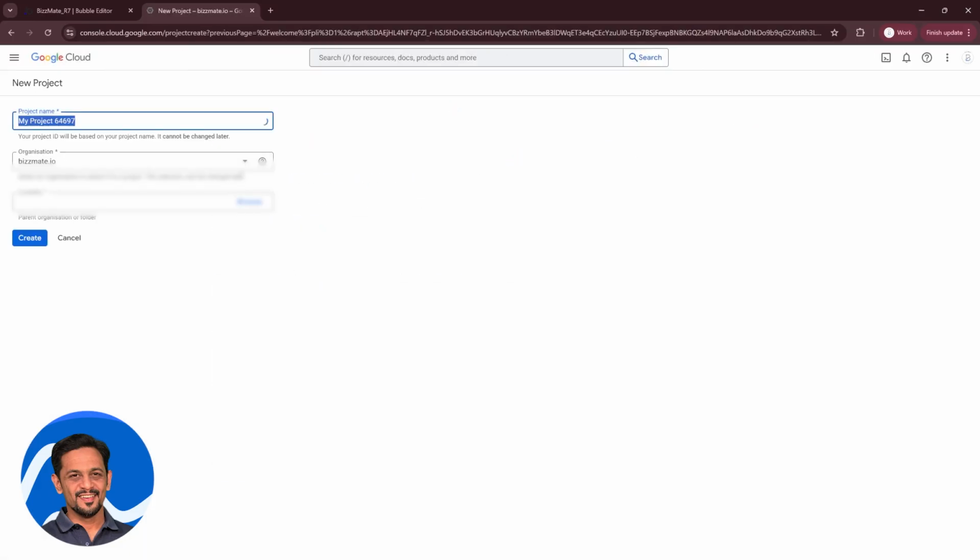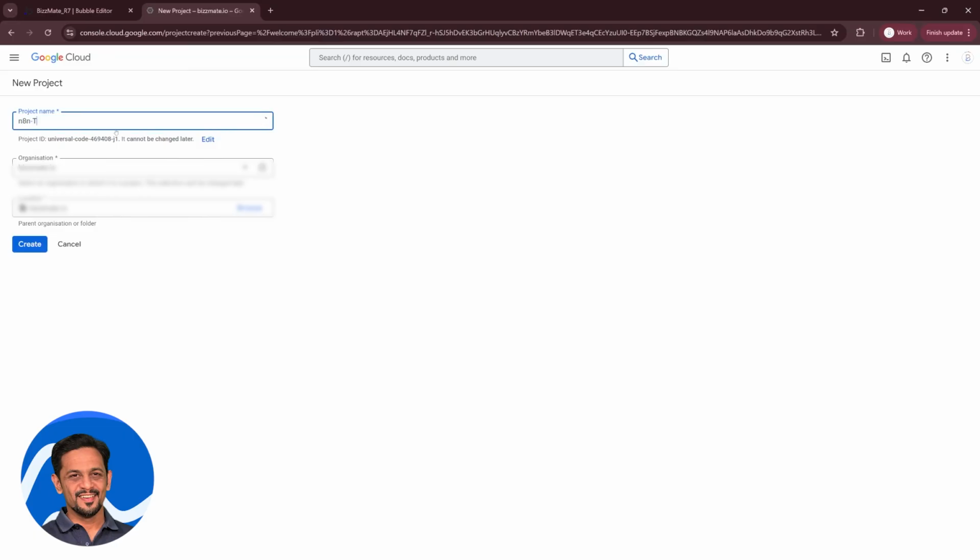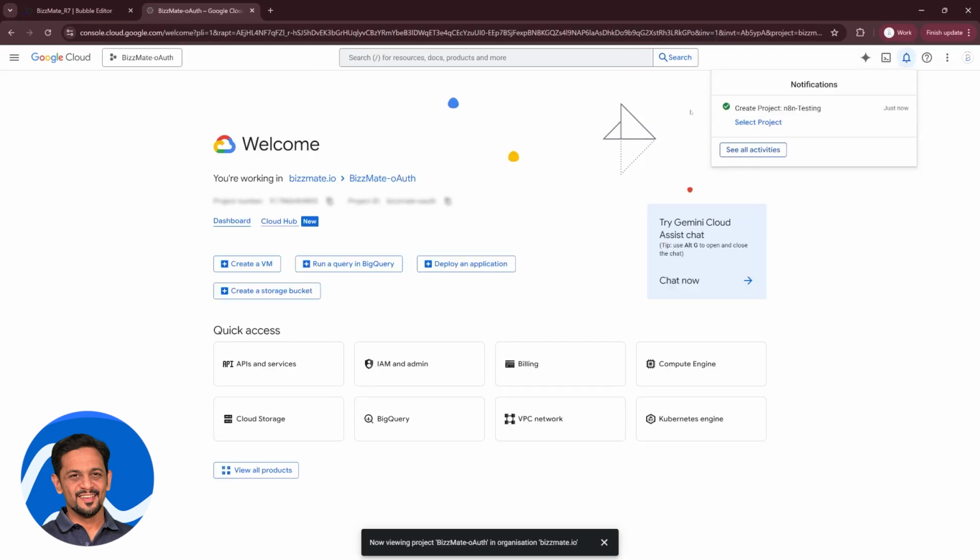Click on new project. You have to give a name to your project. Let's say n8n testing. Organization and location will automatically come. Just leave it as is. Click on create. Now you can see that a new project has got created here. Okay, and you can click on select project. Now you can see your project name coming here.